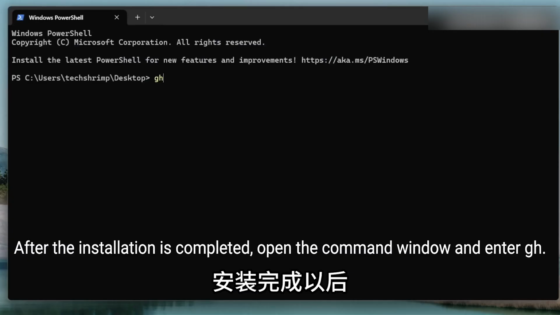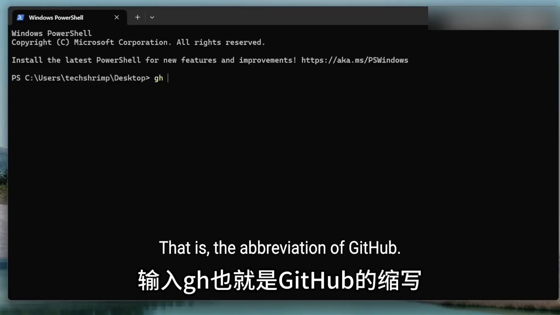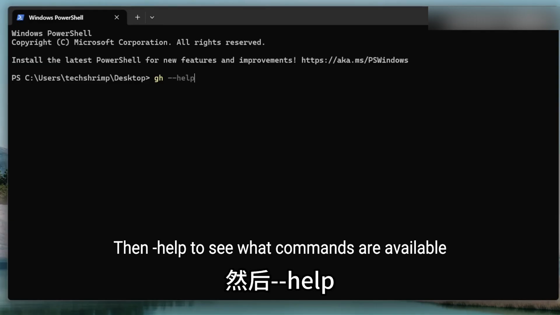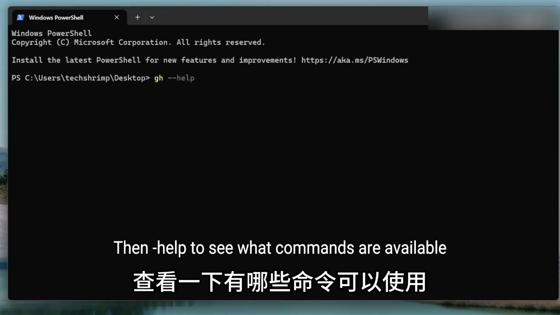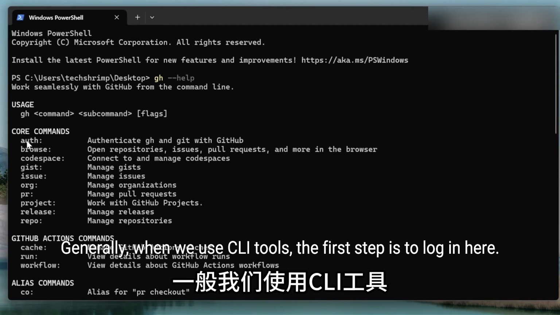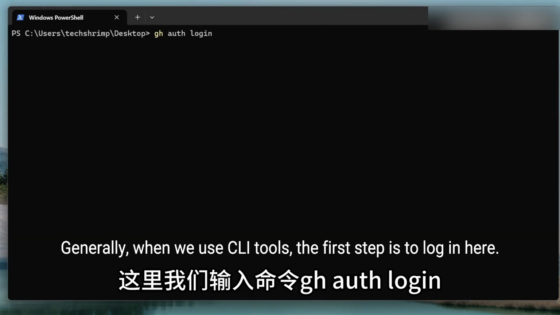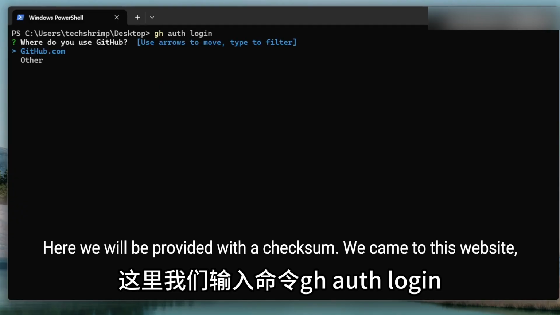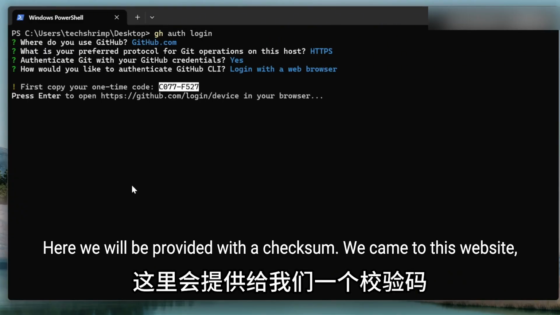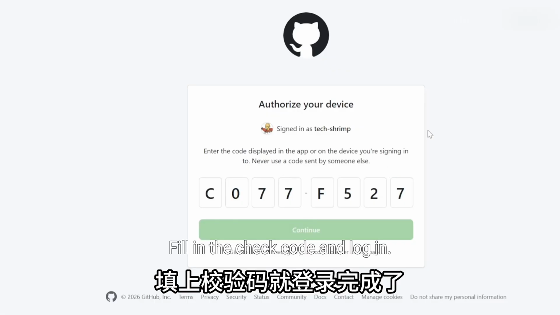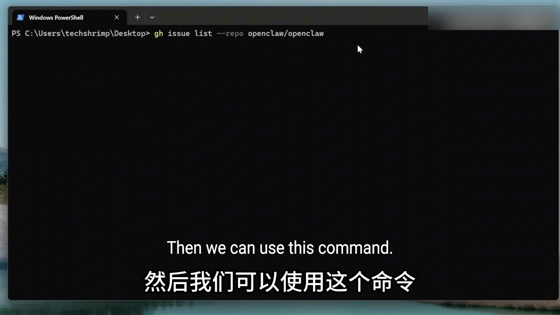After the installation is completed, open the command window and enter gh, which is the abbreviation of GitHub. Then run help to see what commands are available. Generally, when we use CLI tools, the first step is to log in. We enter the command gh auth login. Here we will be provided with a check code. We come to this website, fill in the check code, and log in. Then we can use this command.